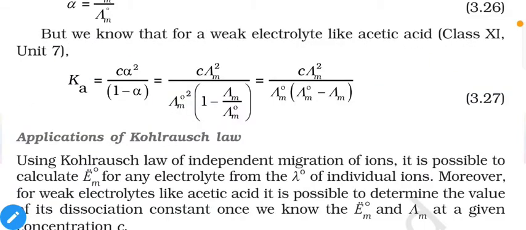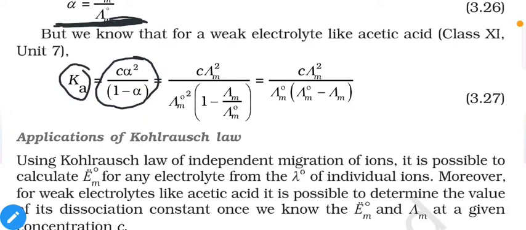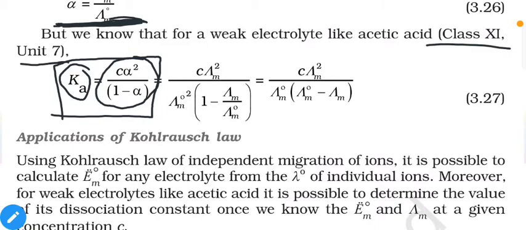But as we already learned in class 11 unit 7, Ka, the equilibrium constant for a weak electrolyte, is equal to C alpha square divided by 1 minus alpha. Now in this case we can rewrite the value of alpha as we already derived in equation 3.26. But first of all, how can you get this relation? It is already mentioned in class 11 unit 7, but let us discuss it quickly.